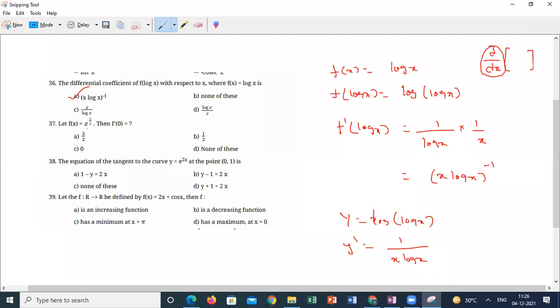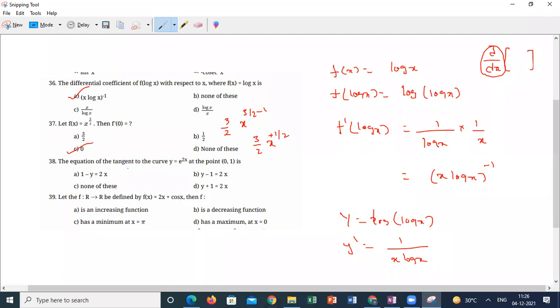Let f of x is equal to x power 3 by 2, then find f dash of 0. By the x power n rule, 3 by 2 x power 3 by 2 minus 1, so 3 by 2 x power 1 by 2. If I am substituting 0, what is the answer? 0.